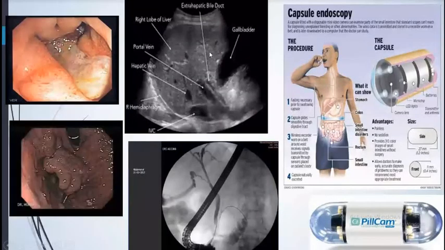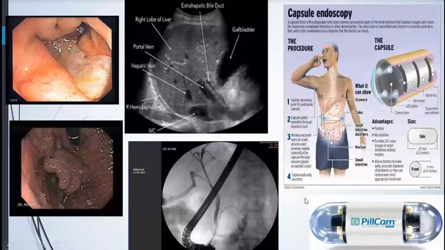This is a USG, ultrasonography, definitely for gallbladder and liver, and ERCP looks this way, how they do it. And this is the capsule endoscopy. If endoscopy and colonoscopy could not find any pathology, then nowadays we do capsule endoscopy. They swallow the capsule and it takes all the pictures, and tomorrow we take out that capsule and put it in and see what pictures it has taken in all parts.